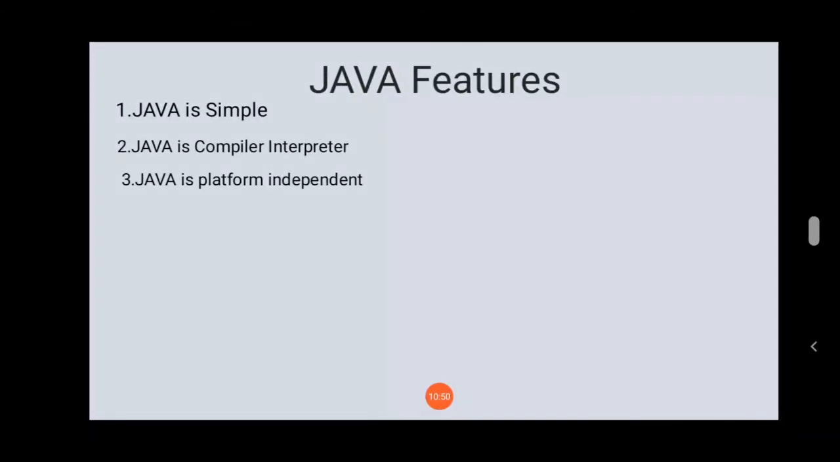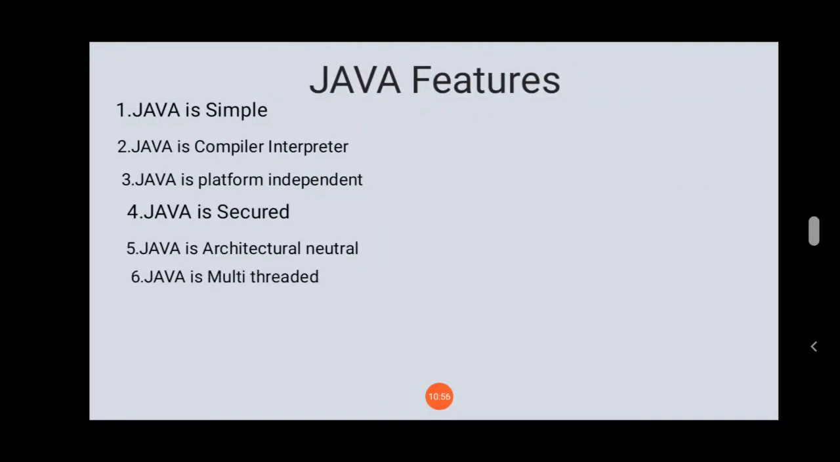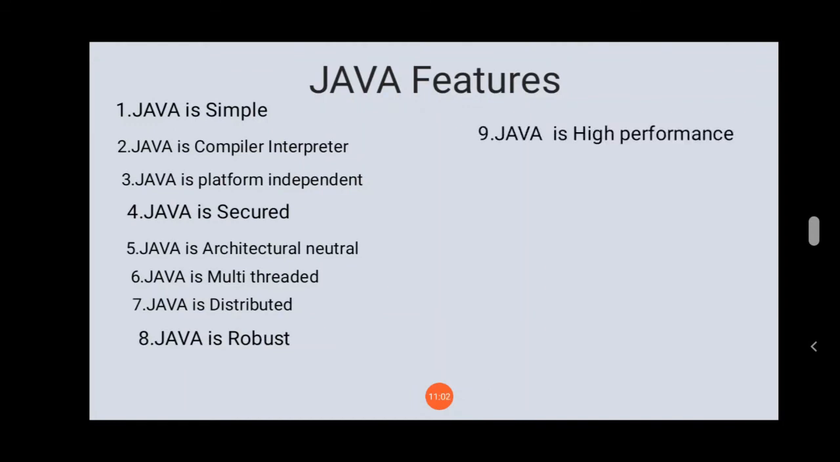Java is platform independent. Java is secured. Java is architecture neutral. Java is multi-threaded. Java is distributed. Java is robust. Java is high performance, and Java is an object-oriented programming language. Now, in the next session, we will discuss all these features one by one.